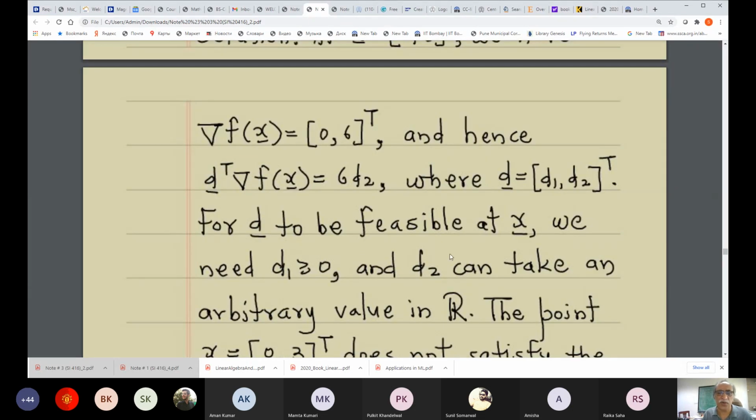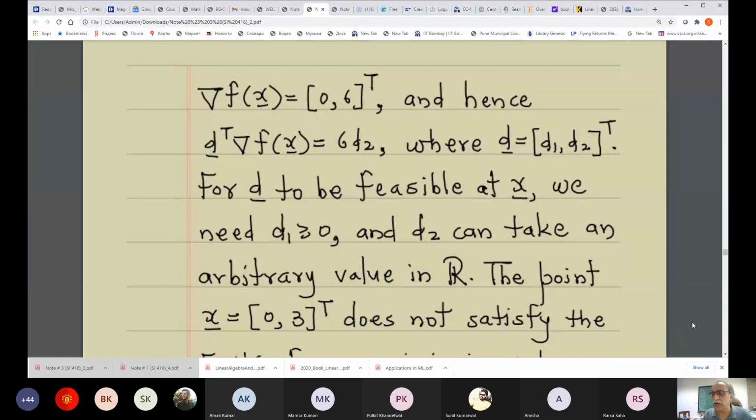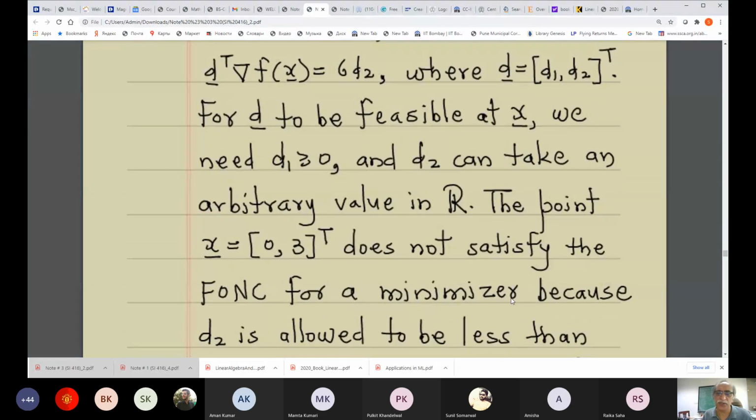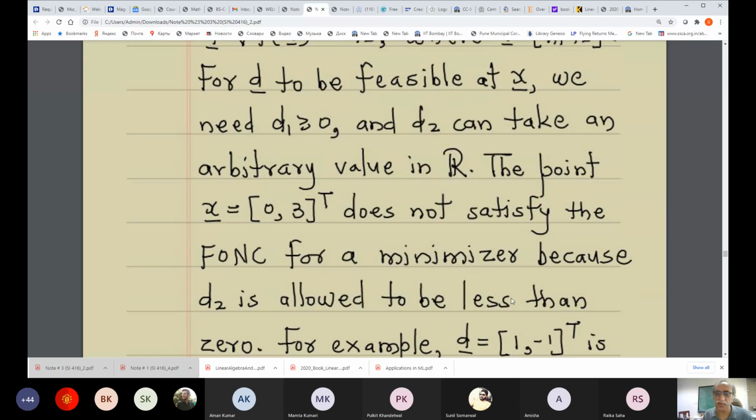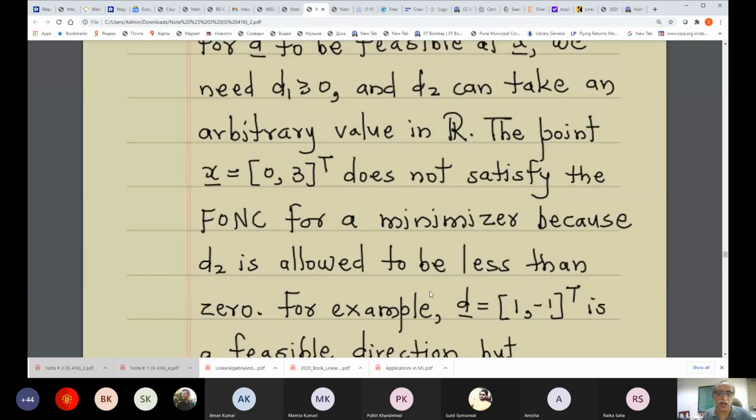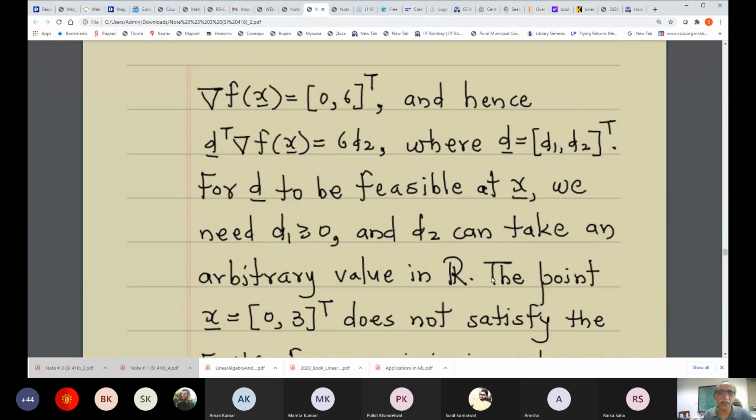So for d to be a feasible direction at x, we need d1 to be greater than or equal to 0, and d2 can take an arbitrary value in R. The point x03 does not satisfy the FONC for a minimizer, because d2 is allowed to be negative. We say d1 is positive, but d2 can be negative.